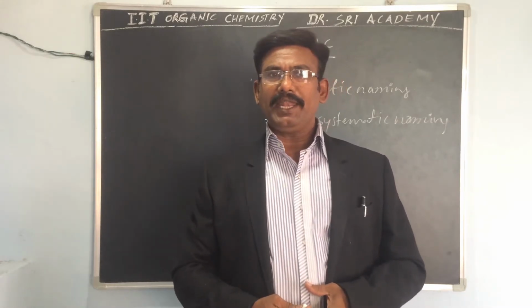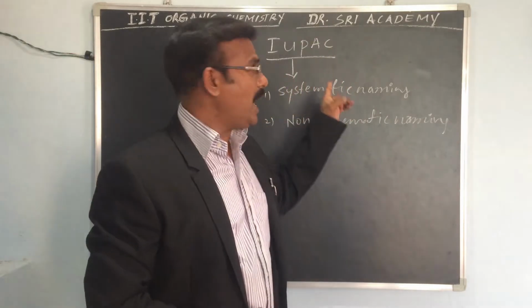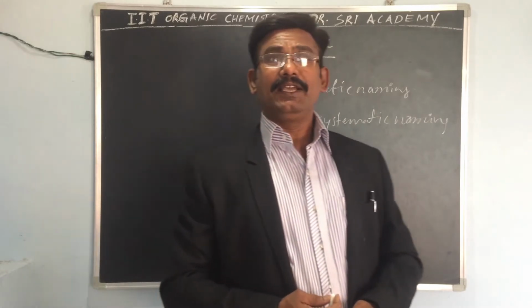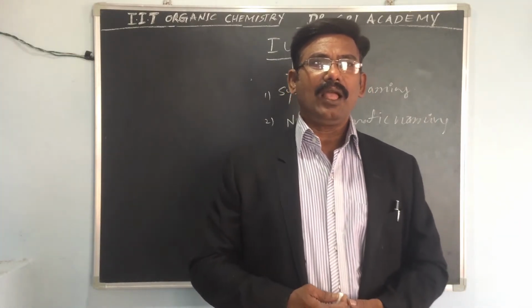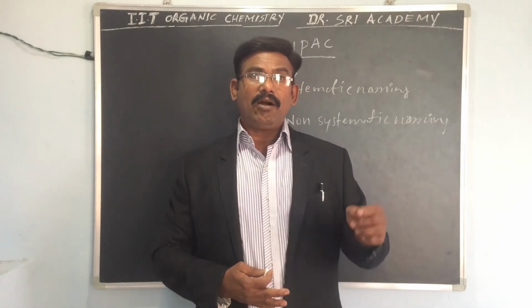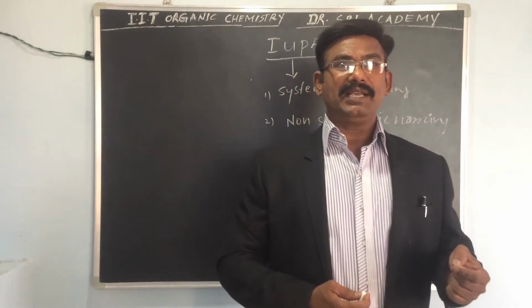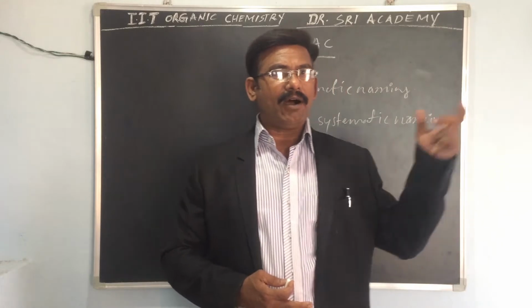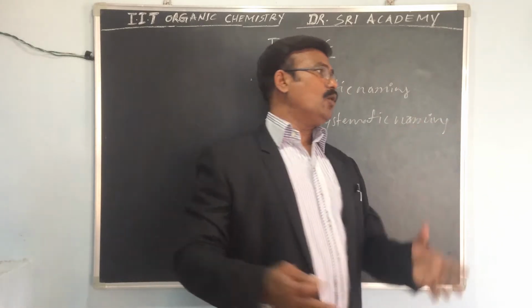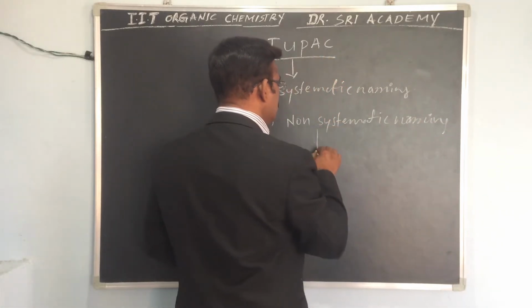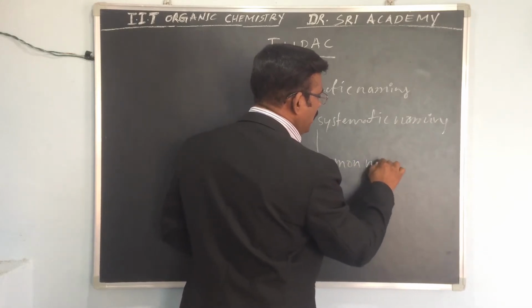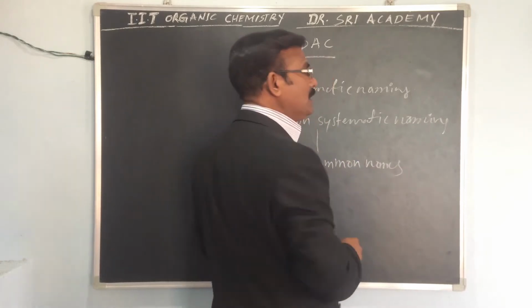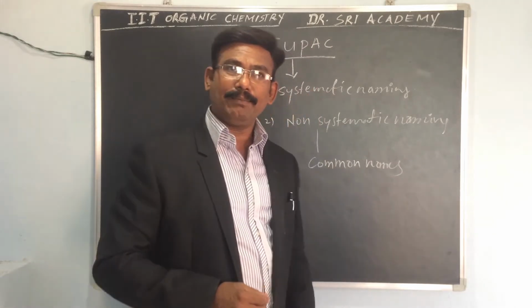So we give systematic names according to IUPAC, whereas non-systematic names are called common names, the common names of organic compounds. Yesterday I gave the best example.